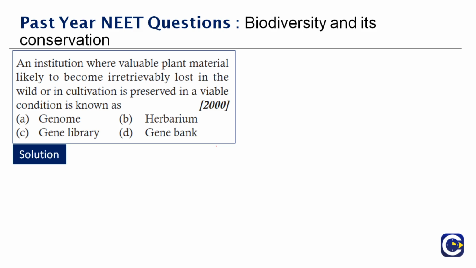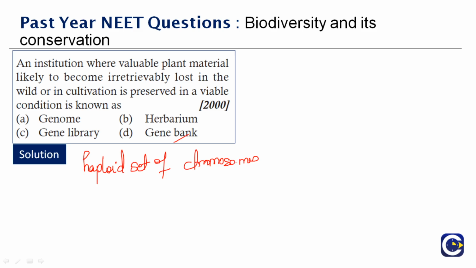A genome can be defined as a haploid set of chromosomes in a gamete or a microorganism, in each cell of a multicellular organism.